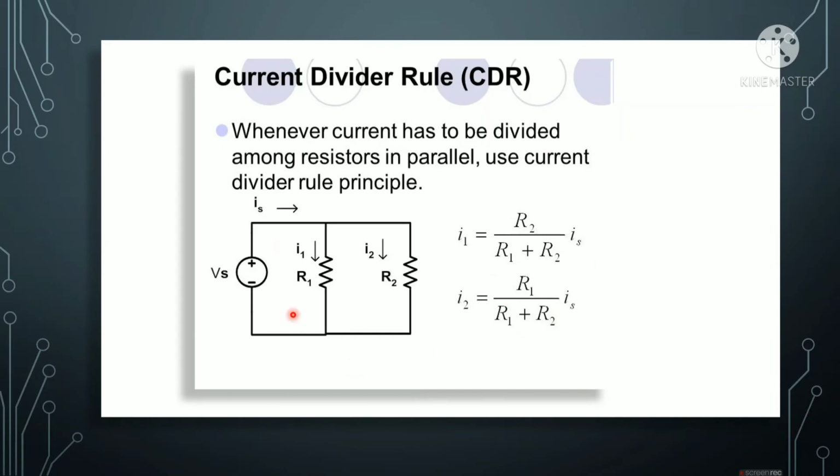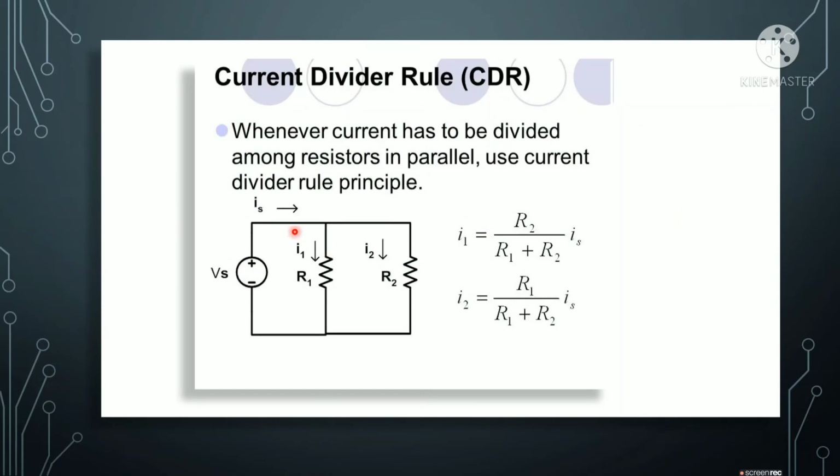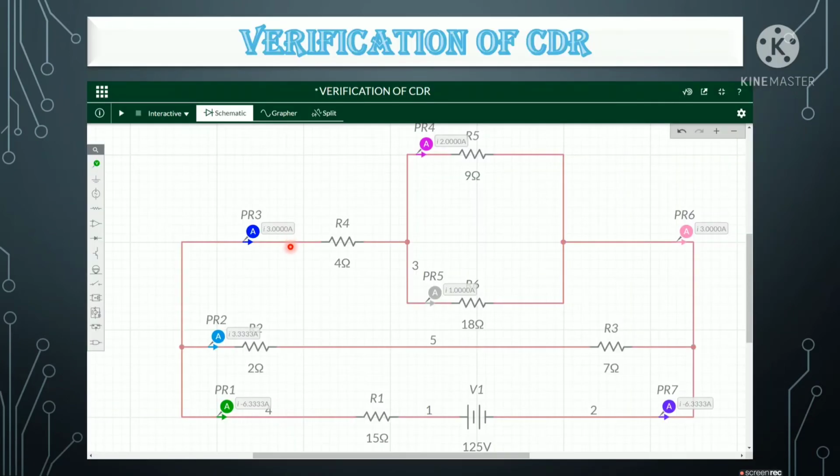Similarly, I have shown the formula here. This is also the same one. Here we have taken IT, and here we have taken IS. And I have used Multisim to verify the CDR. Here I have taken a 125 volt source, and a 15 ohm resistor R1, R2 as 2 ohm, R3 as 7 ohm, R4 as 4 ohm, R5 9 and R6 8.